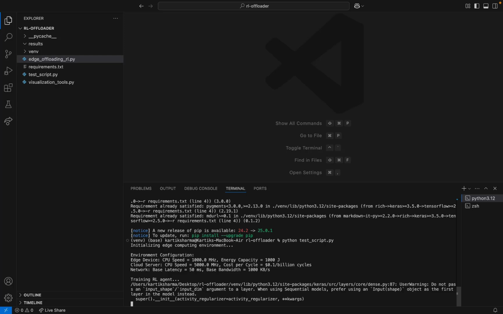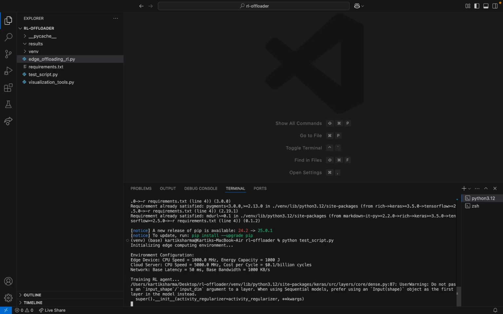Hello everyone. Today I'm excited to present our research on dynamic AI-driven task offloading and edge computing. I'm Kartik Sharma from City University of Hong Kong, and my teammate Dylan and I have been working on developing a novel approach to optimize task execution in edge computing environments.